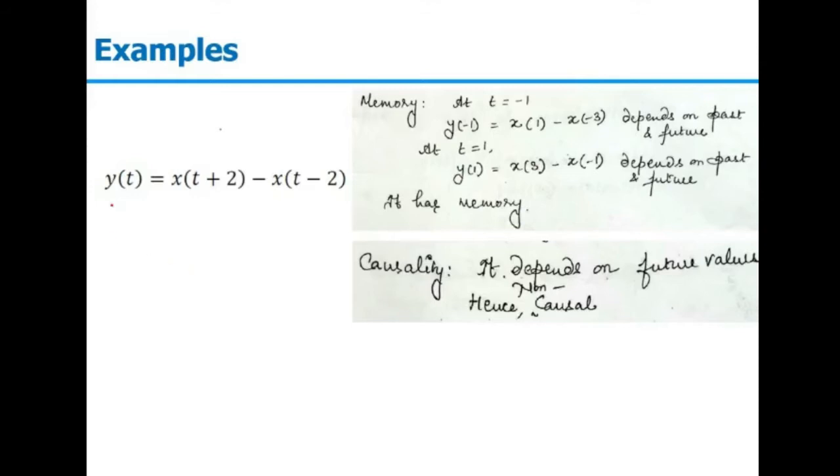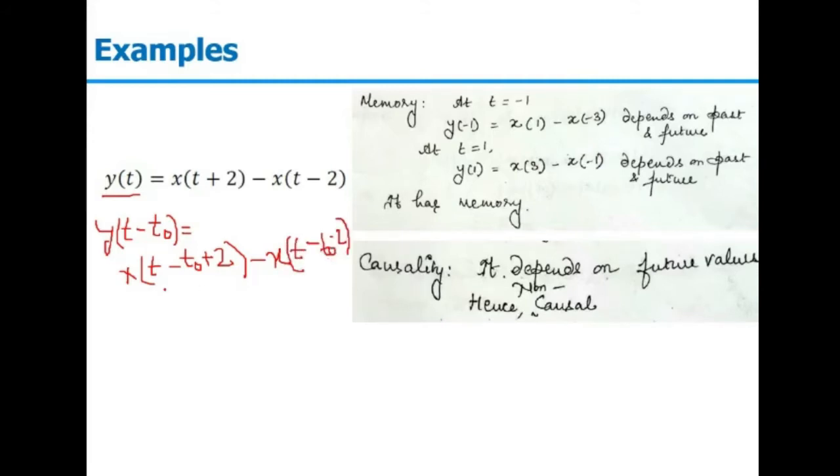So in this case, when we first delay the output, we are simply replacing t by t minus t naught. So it will be x(t minus t naught plus 2) minus x(t minus t naught minus 2). This is when we have delayed the output.